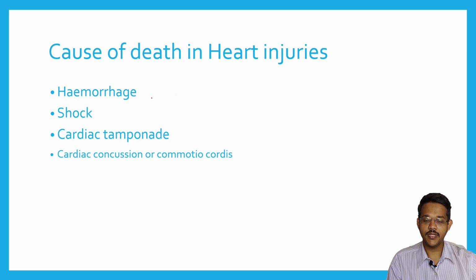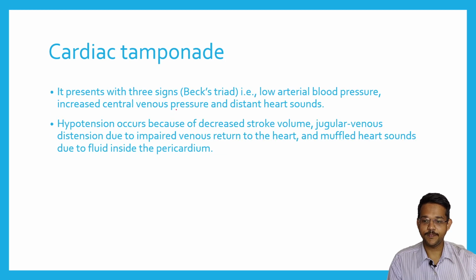Cause of death in heart injuries are mainly hemorrhage, that is, any stab injury may lead to hemorrhagic shock, then cardiac tamponade. Cardiac tamponade is where the heart is compressed because of accumulation of fluid. It may be blood or any fluid in the pericardial cavity. Then there is cardiac concussion, also known as commotio cordis.